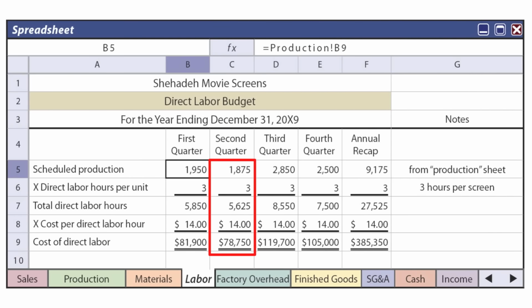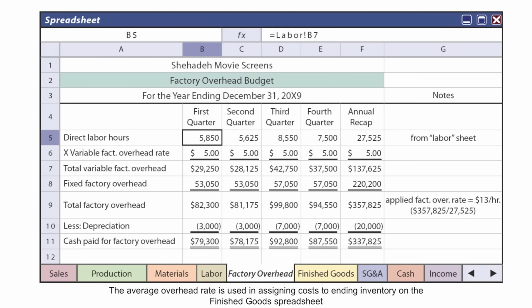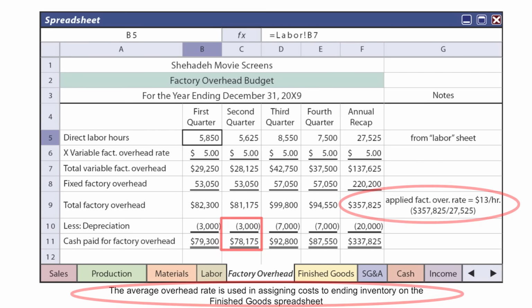Labor. We're going to produce 1,875 units. 3 hours per unit gives me the total anticipated labor, and I'm assuming that I'm paying $14 a labor hour, and I'm paying that in the period incurred. Labor for this company is the allocation base for overhead, and so here we have the direct labor hours. Our variable factory overhead rate is $5 per hour. So we have total variable factory overhead plus our anticipated fixed factory overhead gives us total overhead, or factory overhead. Of that amount, $3,000 is depreciation. The rest, I'm assuming, you need to fund with cash. Importantly, you'll notice that the total overhead for the year is expected to be $357,825.